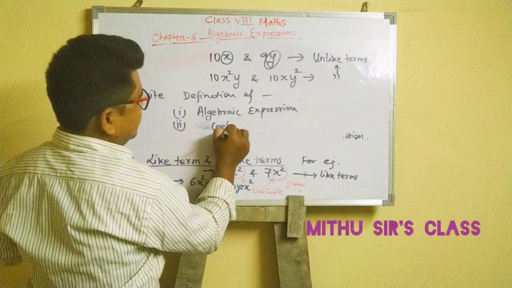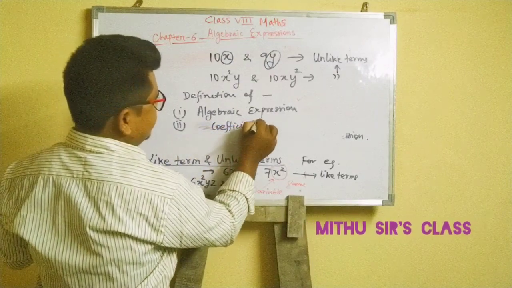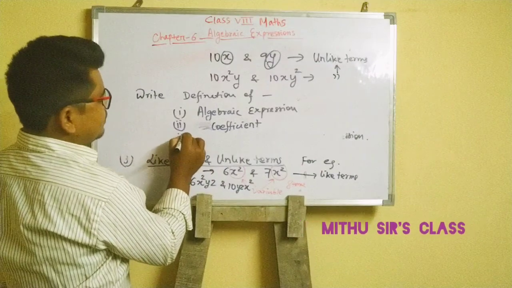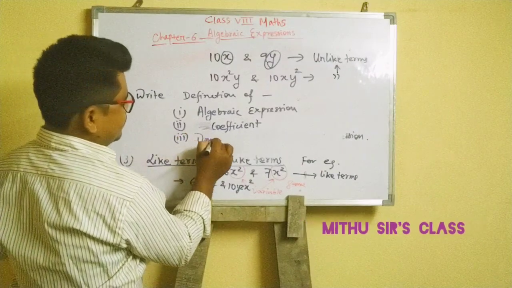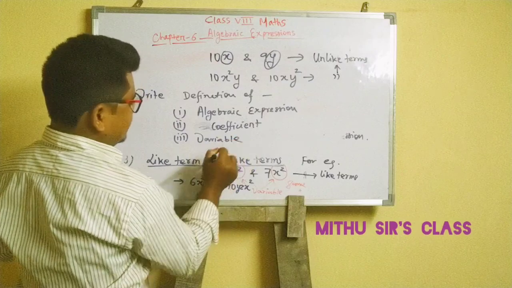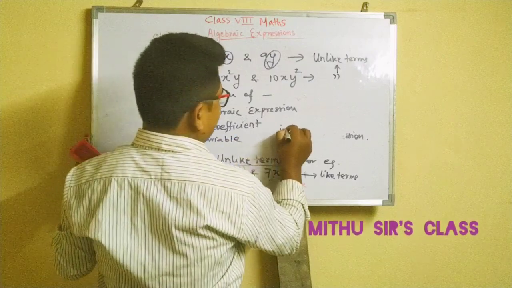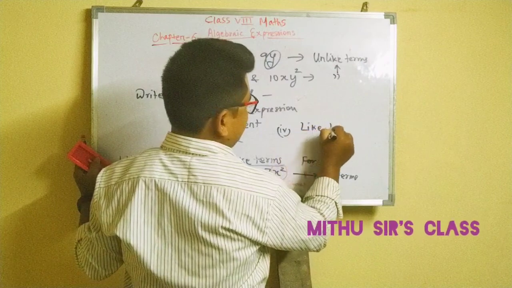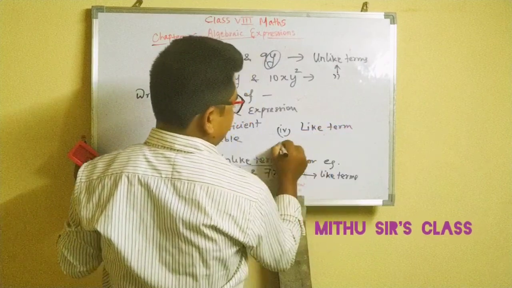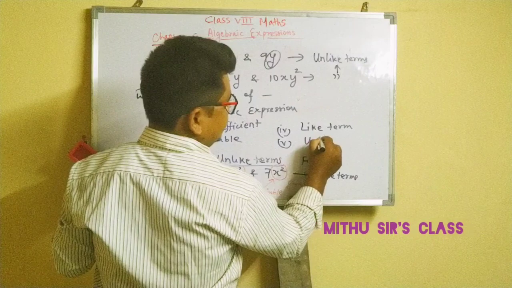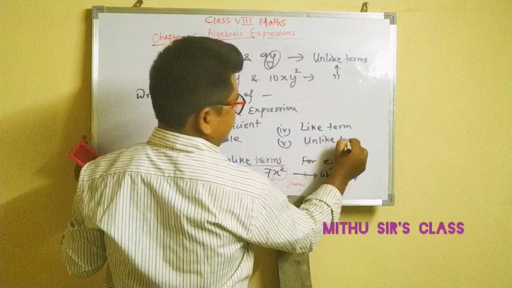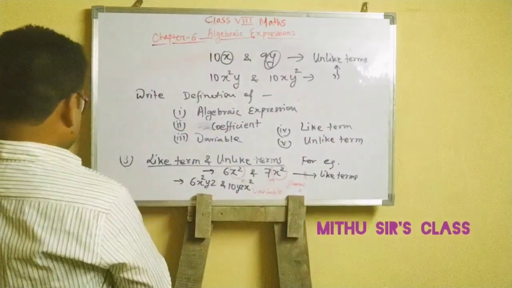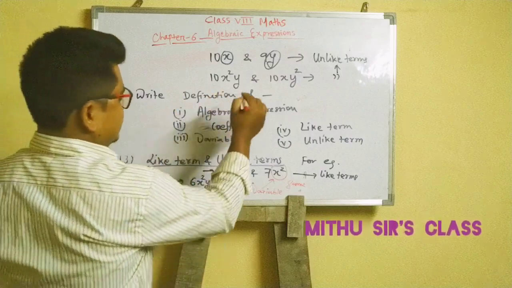Coefficient, C-O-E-F-F-I-C-I-E-N-T. Number three, what is variable? And number four, definition of like term, and unlike term. Okay, so this is your first task.